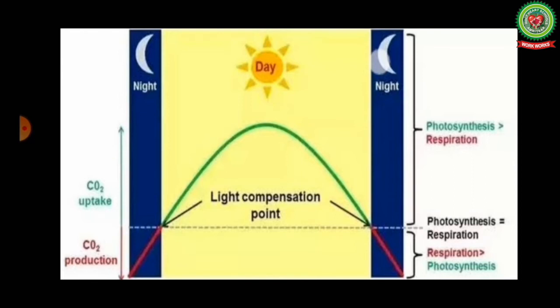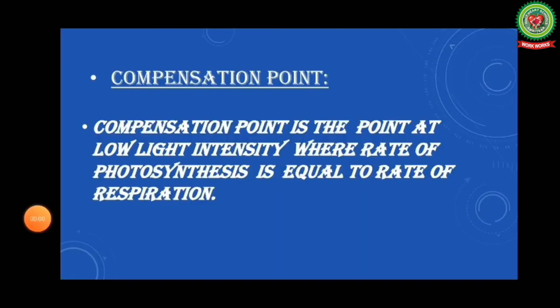At dawn and dusk, when the light intensity is dim, the rate of photosynthesis is equal to the rate of respiration, and this point is known as compensation point. Now, what is compensation point? Compensation point is the point at low light intensity where the rate of photosynthesis is equal to the rate of respiration.